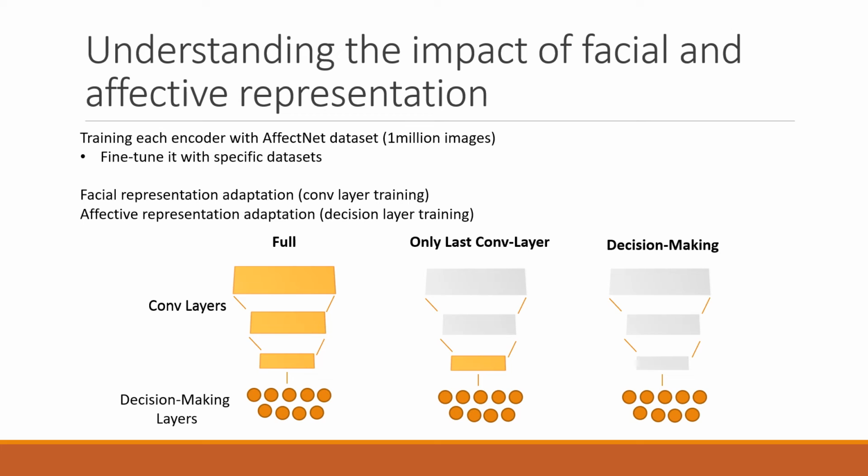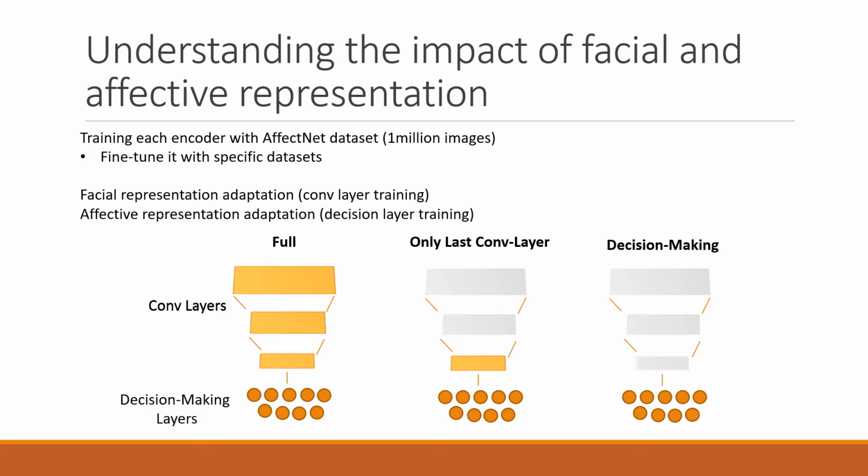To evaluate the capability of the Face Channel and of the Prior Knowledge Network to learn facial representations, but also their capability to adapt towards different scenarios, we train them first with the AffectNet dataset, which allows them to have a full facial expression representation that consists of learning from a range of 1 million images. We then proceed with 3 experimental setups. First, we retrain the entire encoders with each of the other datasets. This allows us to verify the capability of the encoders to learn the effective representation of that dataset after first learning the effective representation of the AffectNet dataset.